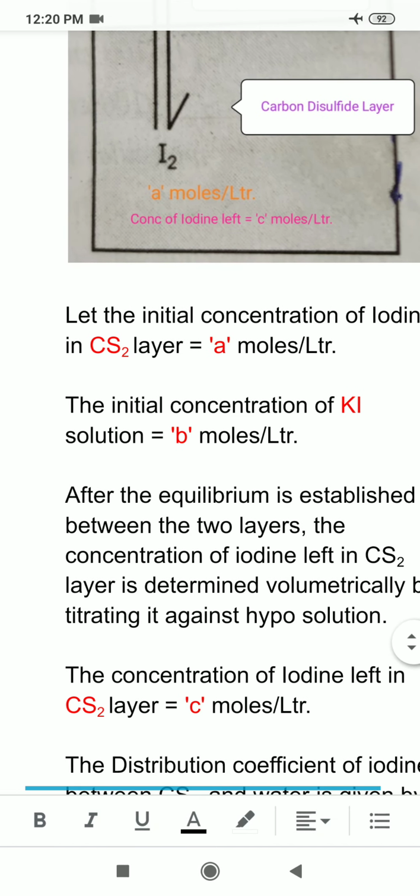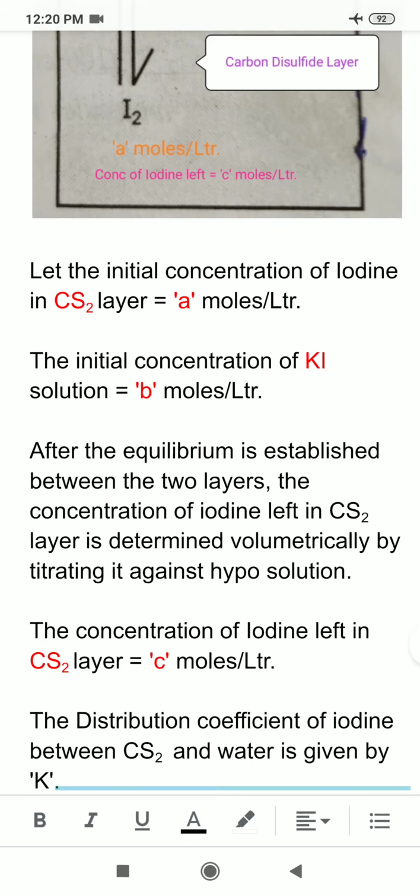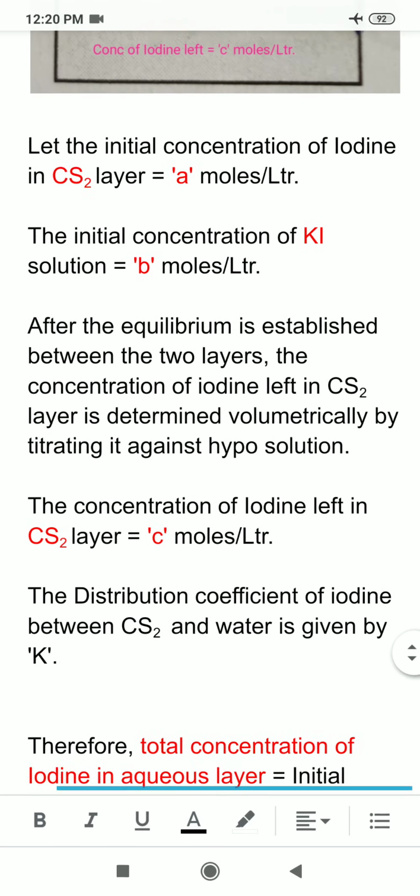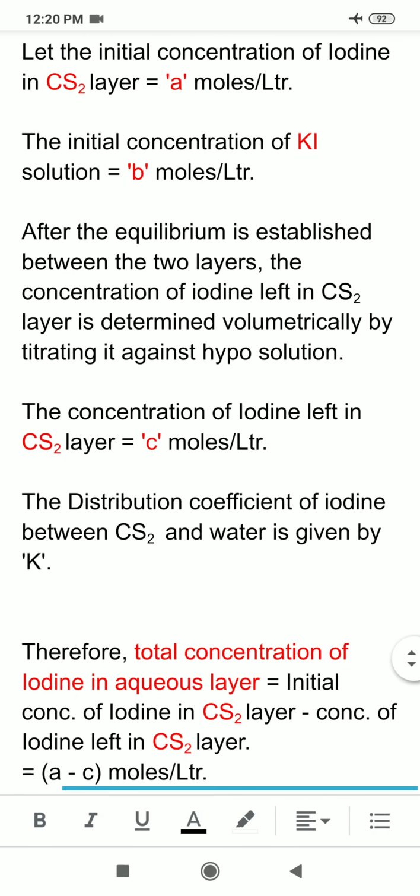Now when the equilibrium is established between the two layers, the concentration of iodine left in CS2 layer is determined volumetrically by titrating it against hypo solution that I told you earlier. And let this concentration of iodine left in CS2 layer be C moles per liter, and the distribution coefficient of iodine between CS2 and water, I assumed it to be capital K.